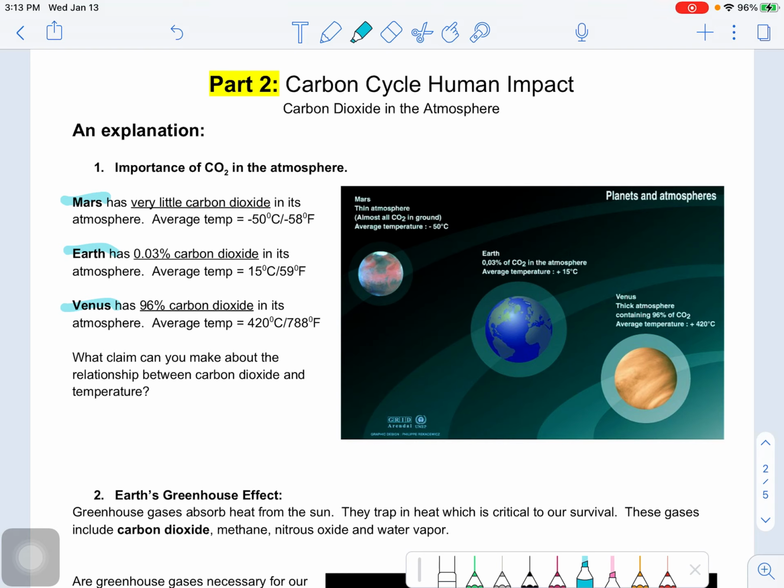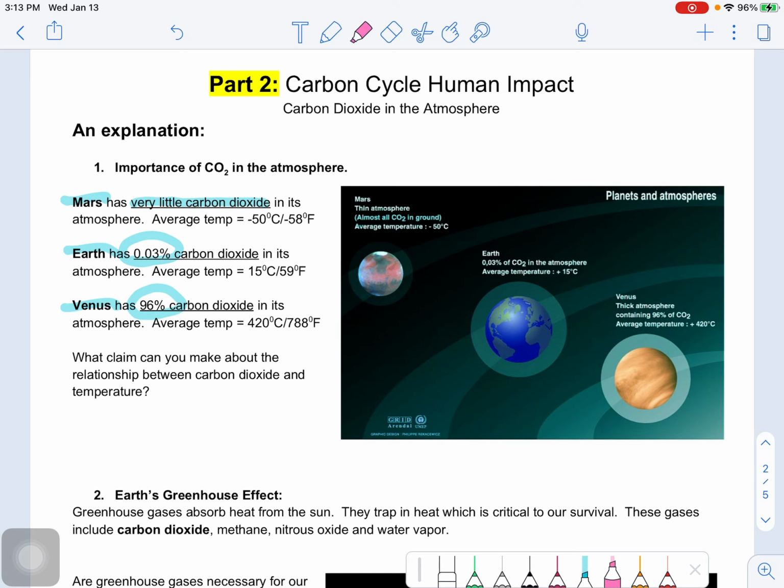composition of the atmosphere. Mars, very little carbon even in the atmosphere. Most of it is stored in the ground, according to our diagram. Earth has 0.03% carbon dioxide, so still low. And then Venus here, very high, 96% carbon dioxide.